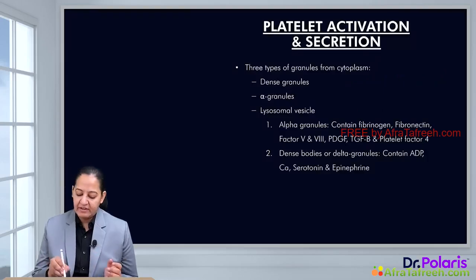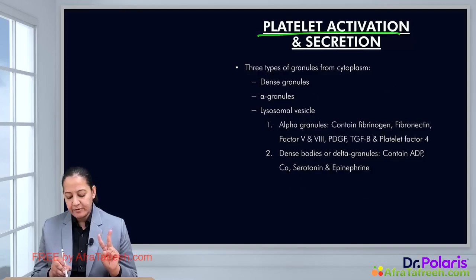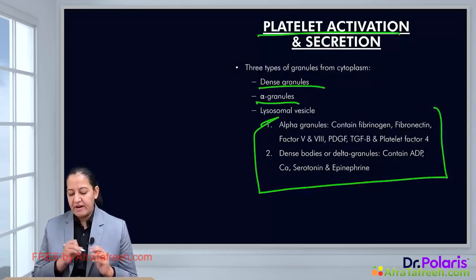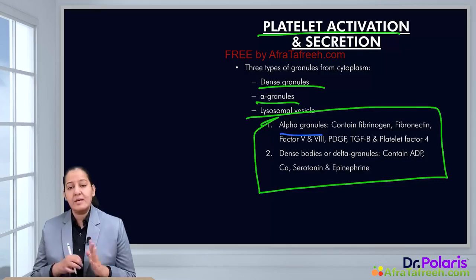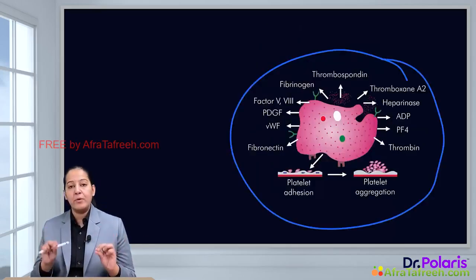Now platelet activation. This platelet will get activated and secrete granules inside it. Two types of granules are there, alpha granules and dense granules. So see the composition of alpha and dense granules. You can appreciate what is present inside the alpha granules, what is present inside the dense granules. So everything is secreted out, and the components of the granules will call other platelets for help.